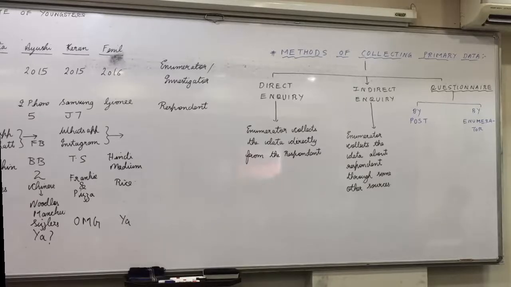Like I told you yesterday, the total number of students is 16. So what is the size of the population? 16. Next also, if the total number of units of the population is finite, say n, we call it a finite population. Okay? Infinite population means when the number of units is unlimited, infinite.